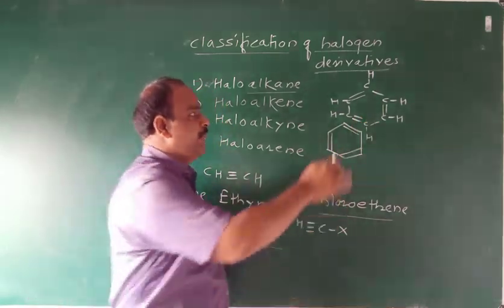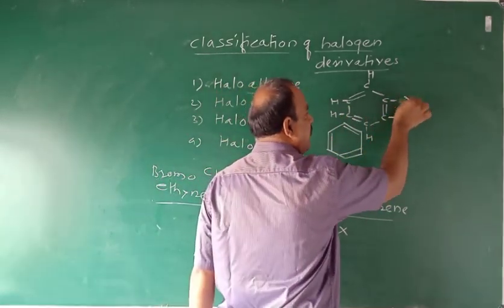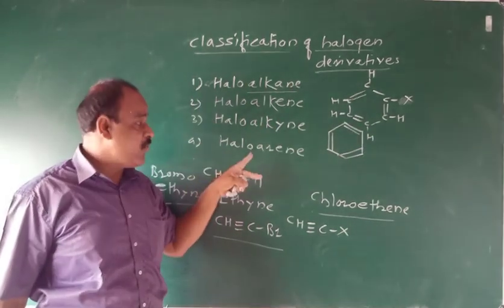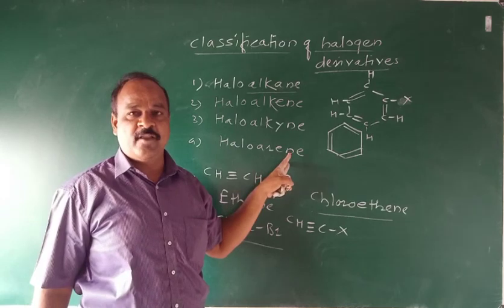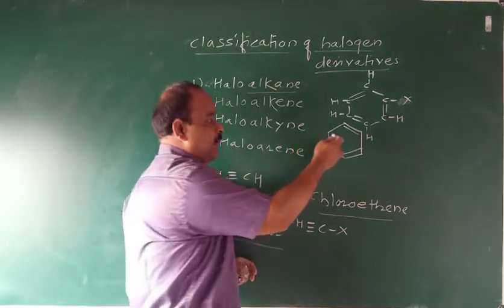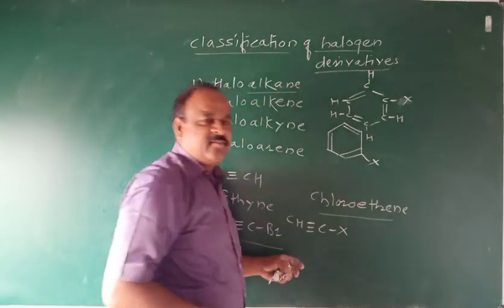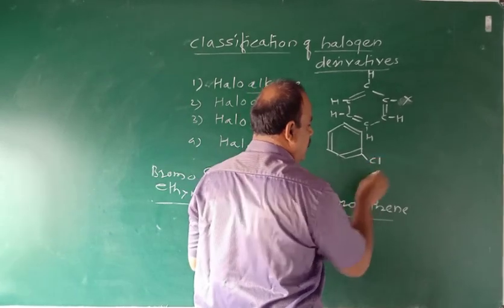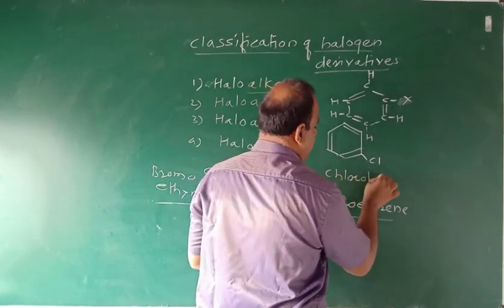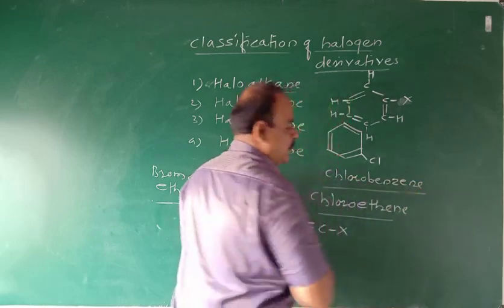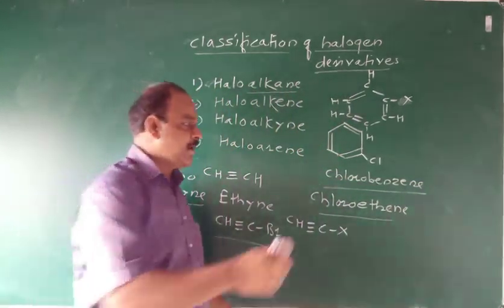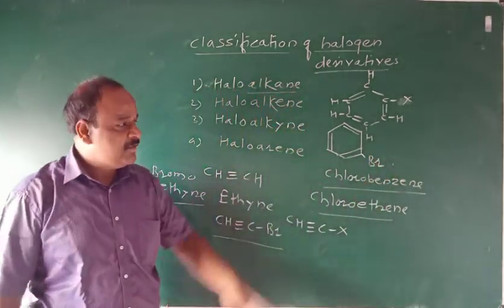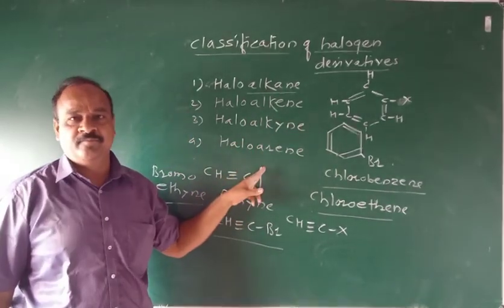Out of 6 hydrogen, when one of the hydrogen atoms is replaced by halogen, then it is called a halogen derivative of aromatic compound. It is called a haloarene. In general, we write it in this way. When X is Cl, then the compound is called chlorobenzene. When X is Br, the compound is called bromobenzene. These are examples of haloarene.